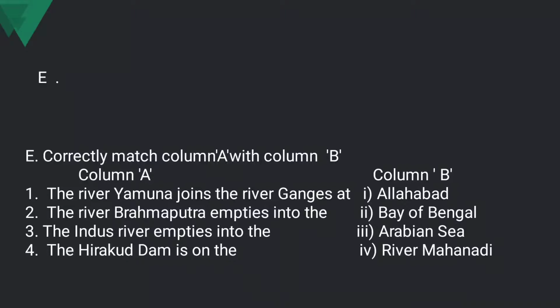Second one, the river Brahmaputra empties into the, answer is Bay of Bengal. Third one, the Indus River empties into the, answer is Arabian Sea. The Hirakud Dam is on the, answer is river Mahanadi.